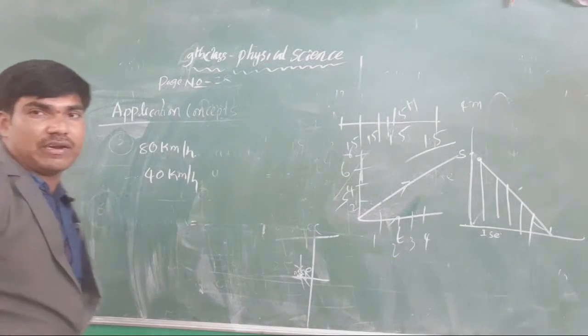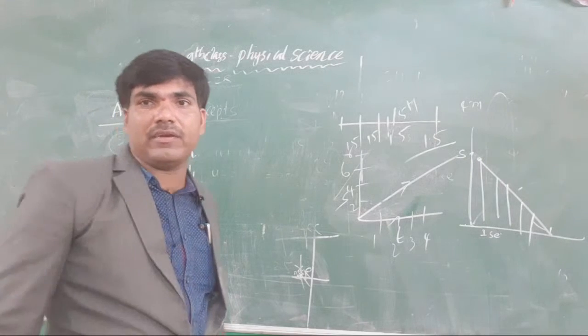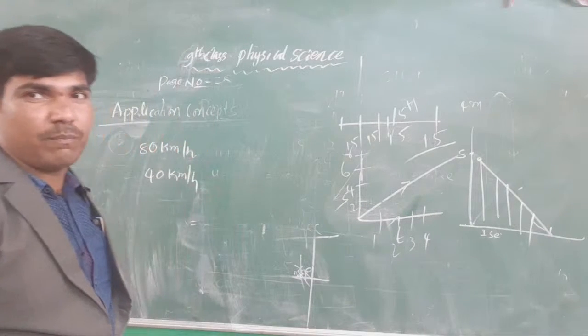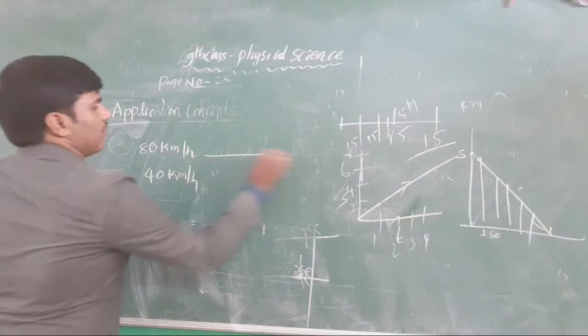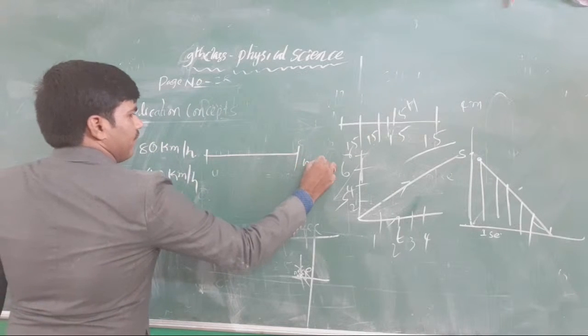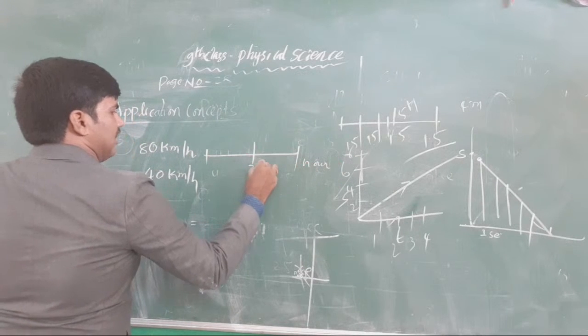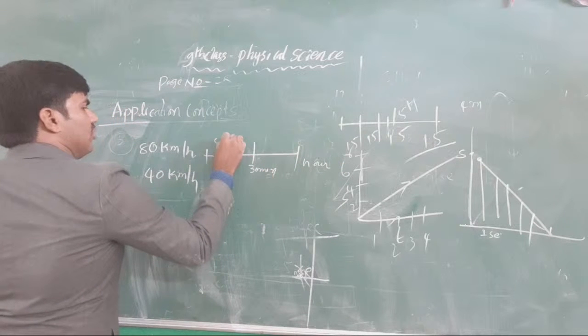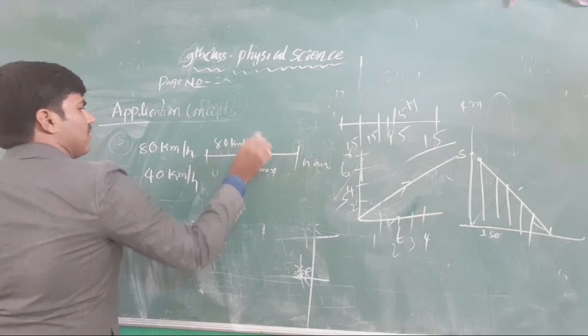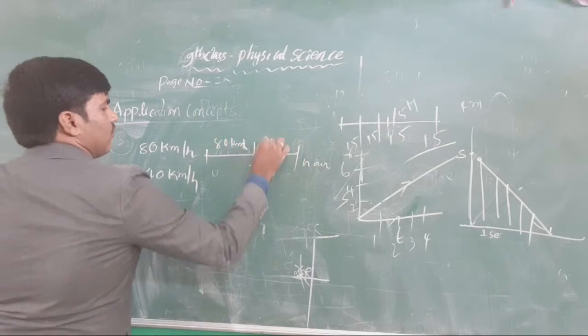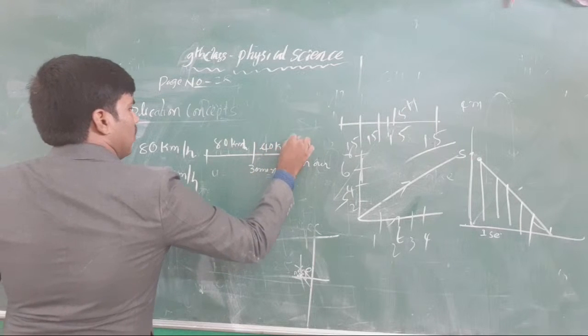We have already completed this problem in the class. Suppose the total time taken is 1 hour. Within the first 30 minutes it travels at 80 km per hour, and next it travels at 40 km per hour. Is it clear to all of you?